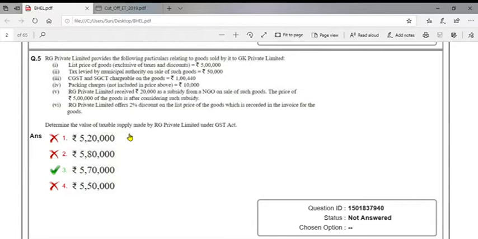should be added. And RG Private Limited offers 2% discount on the list price of the goods, which is recorded in the invoice for the goods. So any discount included in the invoice or separately mentioned in the invoice should be deducted, which shall not be added in taxable supply. So 2% on 5 lakhs is equal to 10,000. So 5,80,000 minus 10,000, so 5,70,000 is the answer.